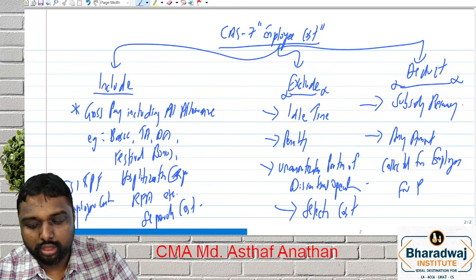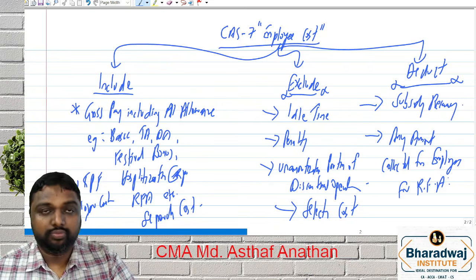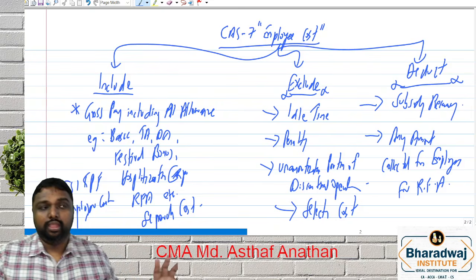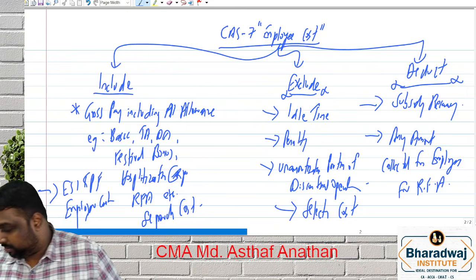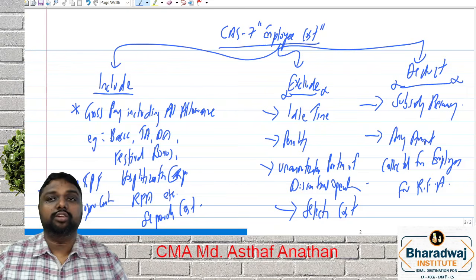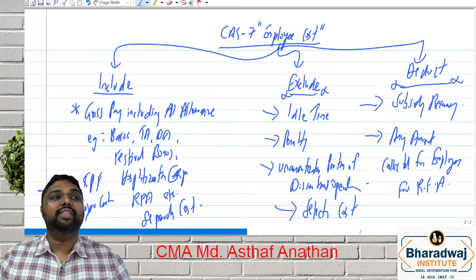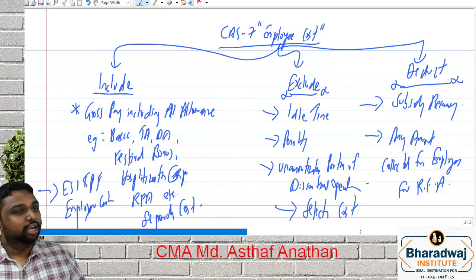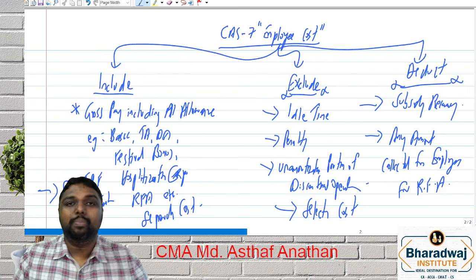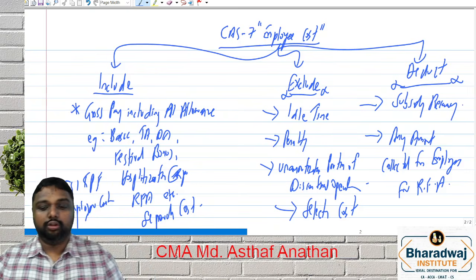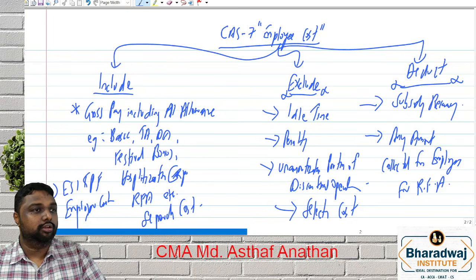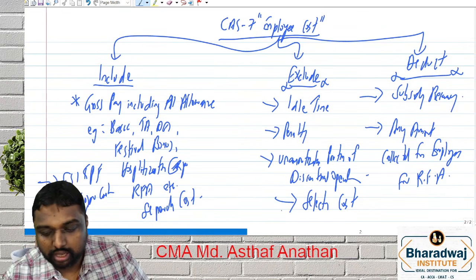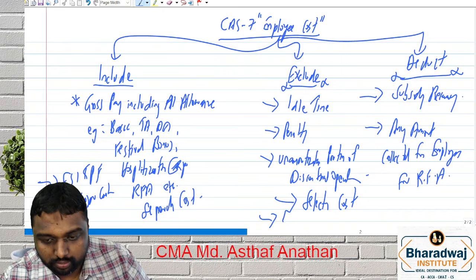employee for rent-free accommodation. See, here in this statement, rent-free accommodation we are including. Rent-free accommodation of 1 lakh for an apartment. From the employee, they have collected 20,000. So what amount do you have to treat? From 1 lakh, you have to reduce 20,000. The balance 80,000 only you have to treat. Are you clear on the point or not? So you can make it employee contribution.